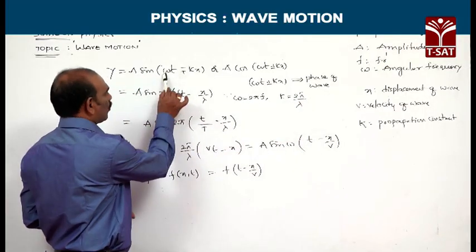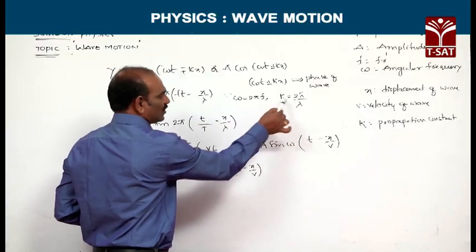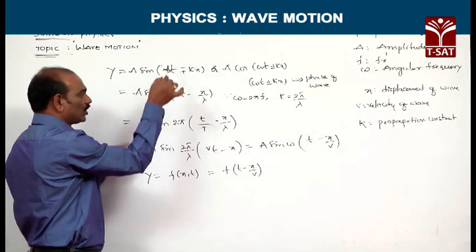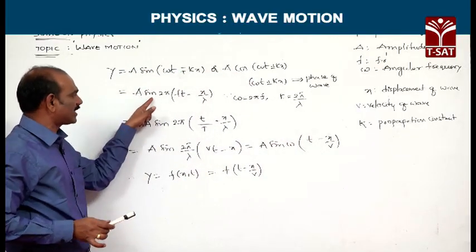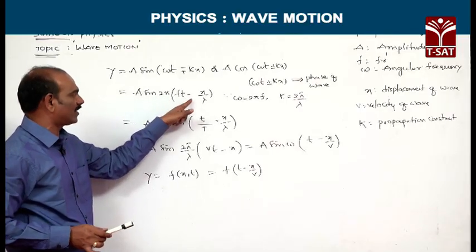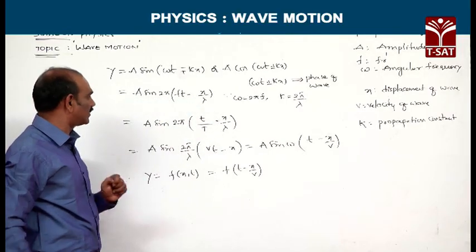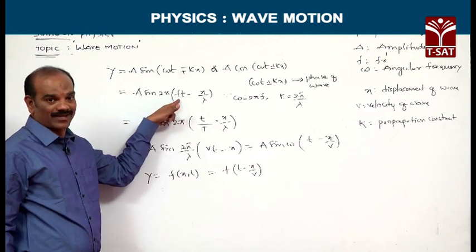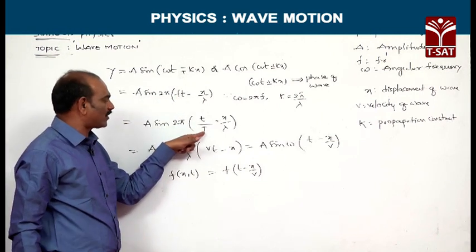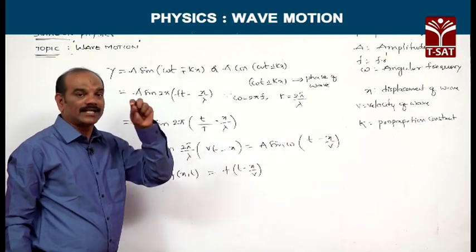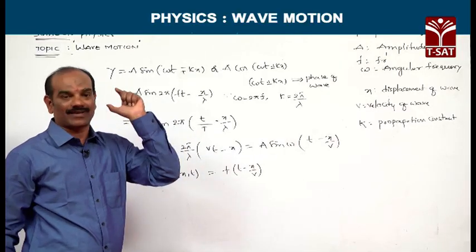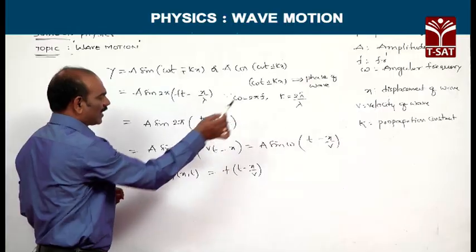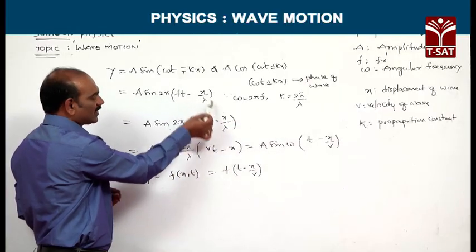By replacing omega and k with these values in this equation, you will get a sin 2 pi of (ft minus x by lambda). And further, f is the frequency, and this capital T is what we call time period. Time period T is the inverse of the frequency. Therefore, frequency can be replaced by 1 by T. This is as it is.